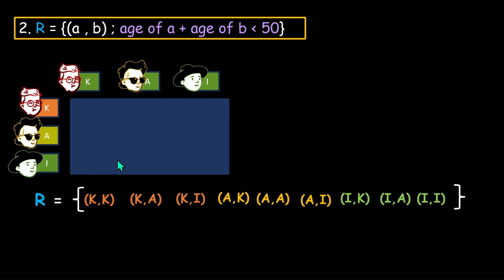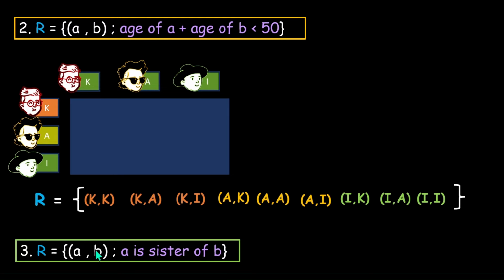So Adi's relation is R equal to AB. It would be considered if A is a sister of B. Now, if this is a meaningless relation, then this is an even more meaningless relation, simply because all three of them are boys. So there can't be any sisters here. So the elements that would be here would be none. It would just be an empty set, right?